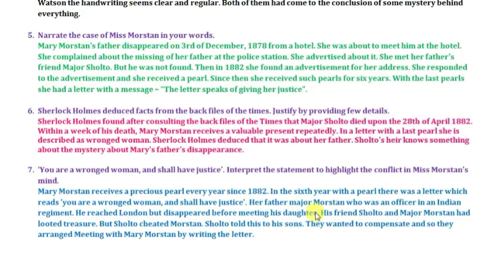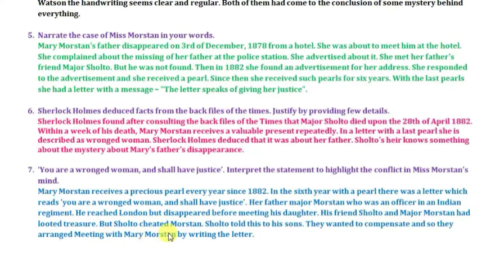meeting his daughter. So here we come to know that Mary's father was an officer in the Indian regiment. He was an army personnel. He reached London but disappeared before meeting his daughter. There is a mystery behind this. His friend Major Sholto and Major Watson had looted a treasure. This is something that Mary comes to know, thus, that her father has actually wronged someone else and he may be a victim of his actions.